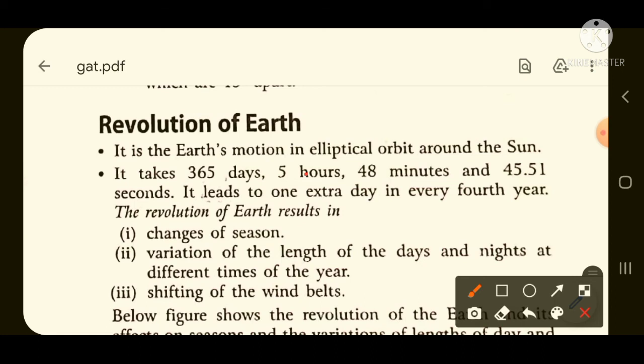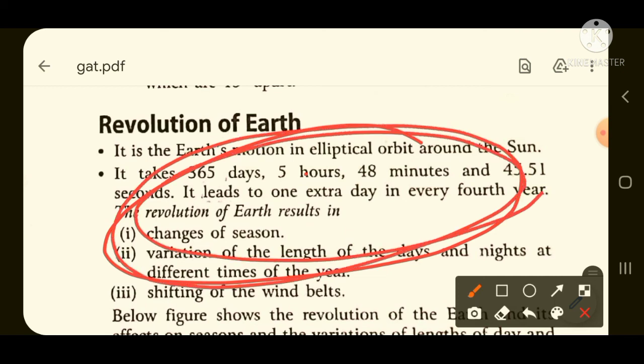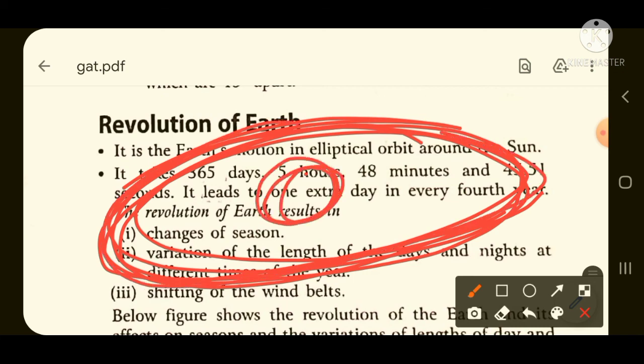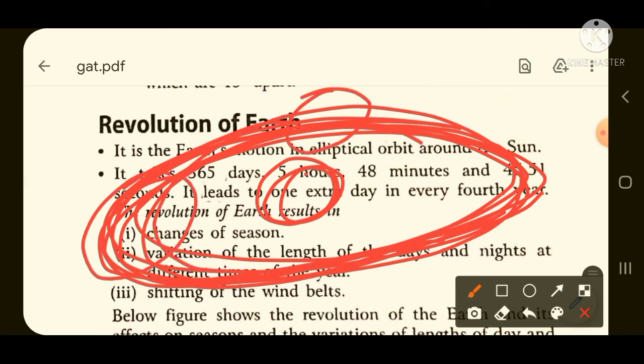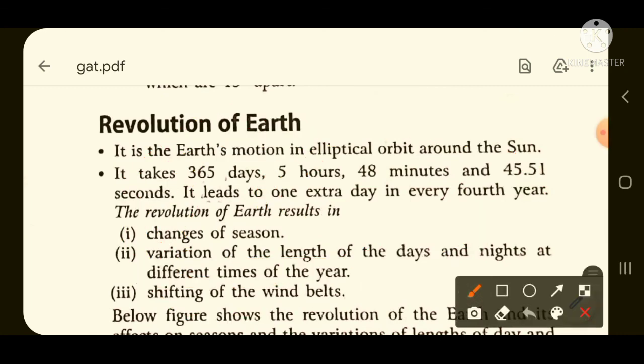So the earth is revolving around the sun in an elliptical orbit. Elliptical means in the form of an ellipse. You would have studied in maths about the ellipse in the conic section chapter, what an ellipse is. So this is the orbit. For example, this is the sun, then the earth rotates in its elliptical orbit around the sun. For example, the earth will be here, after some days the earth will come here, then here. So this is called the revolution of the earth.